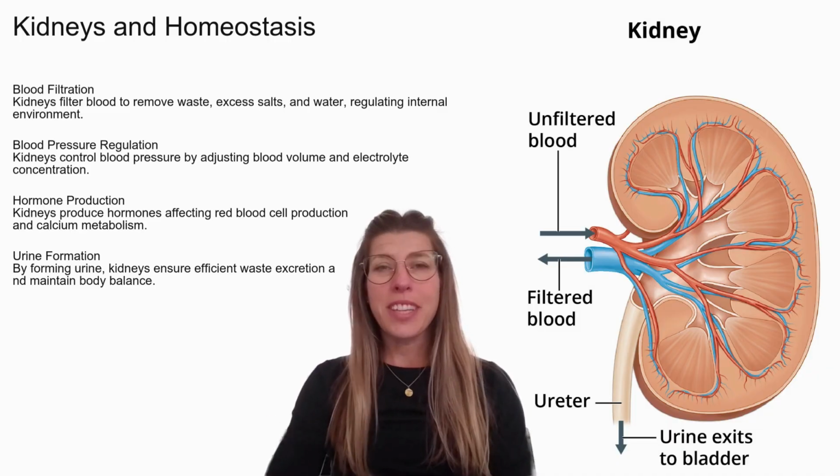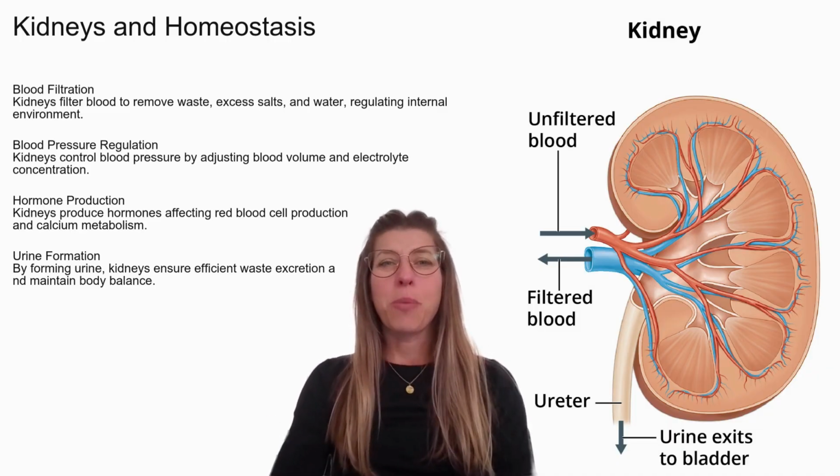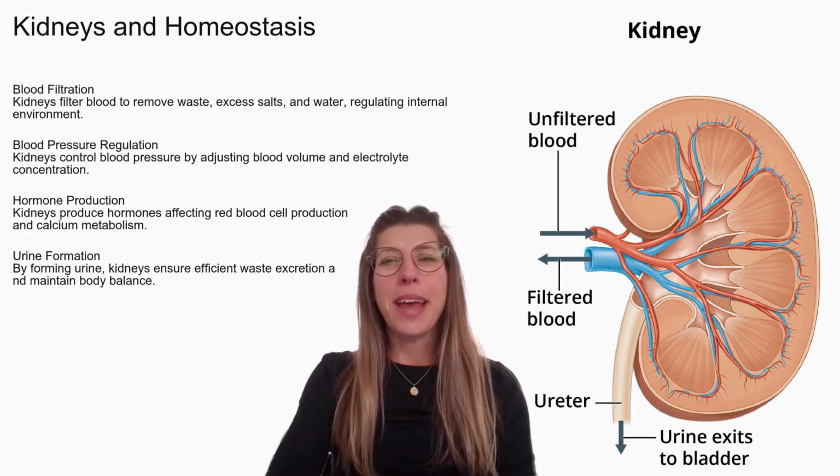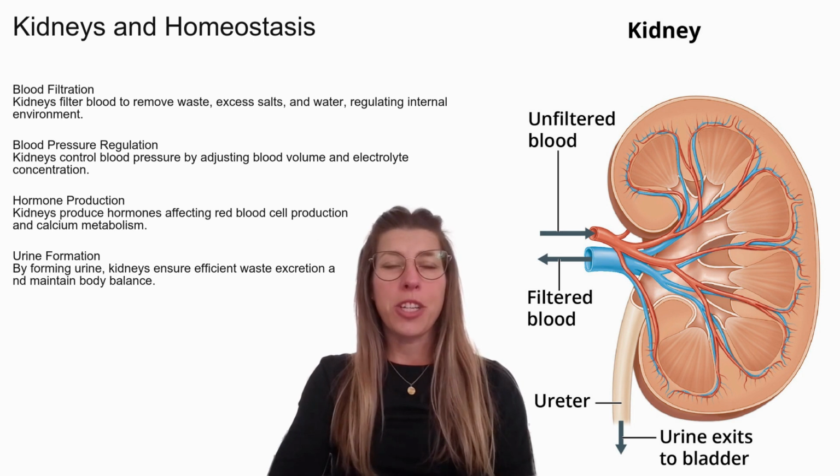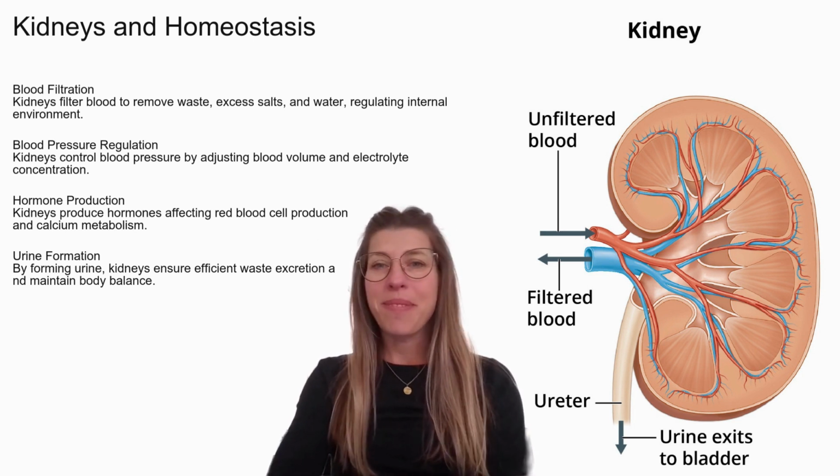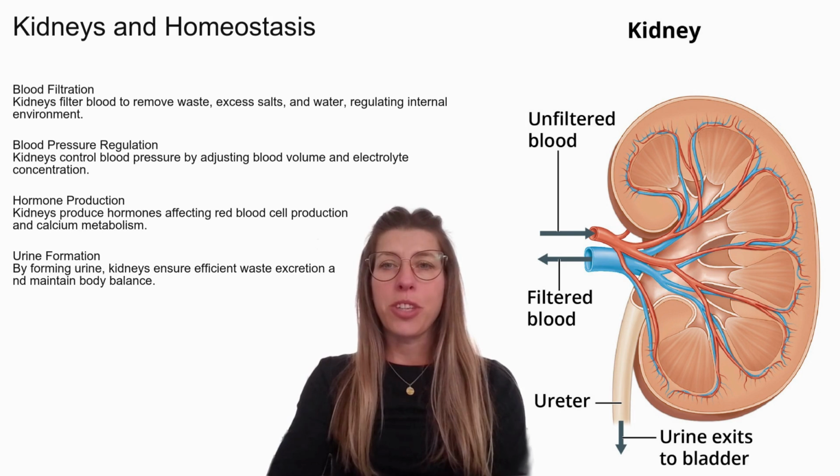Let's look more closely at the kidneys and their role in homeostasis. The kidneys filter blood to remove waste, excess salts, and water, regulating the internal environment. Kidneys play an important role in controlling blood pressure by adjusting blood volume and electrolyte concentration. Furthermore, kidneys produce hormones affecting red blood cell production and calcium metabolism. Lastly, by forming urine, the kidneys ensure efficient waste excretion and maintain body balance.